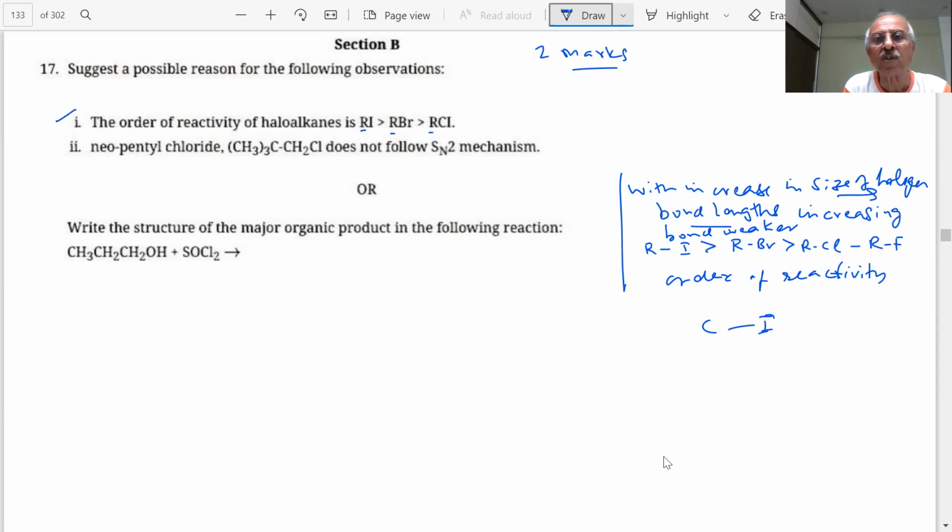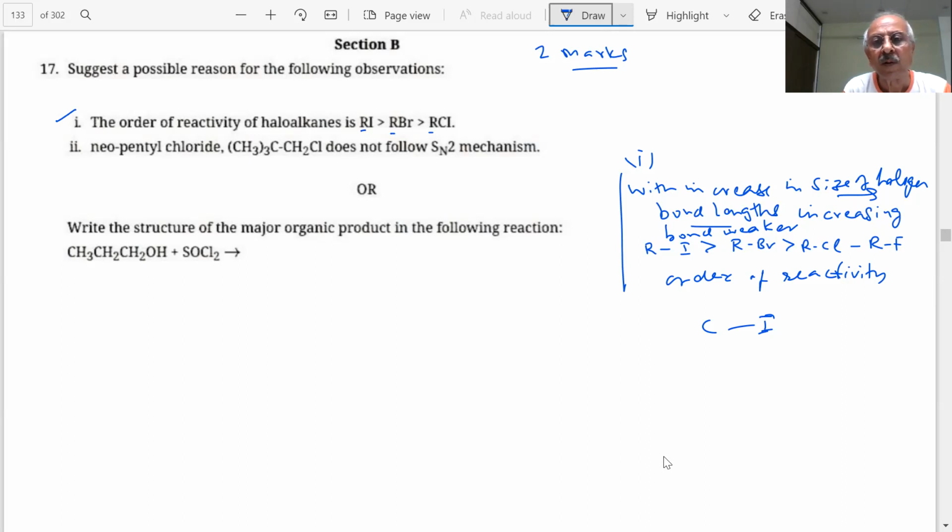Neopentyl chloride does not show SN2 mechanism. What is neopentyl chloride, students? It does not show SN2 mechanism because of steric hindrance.